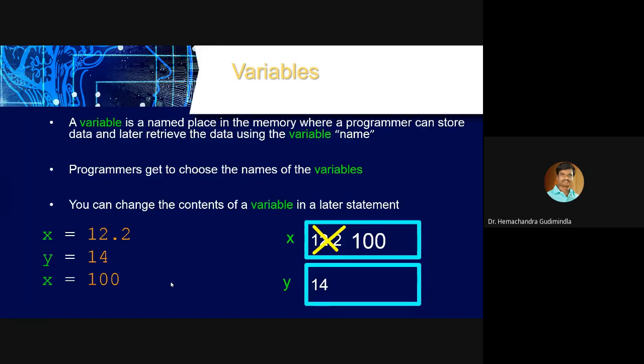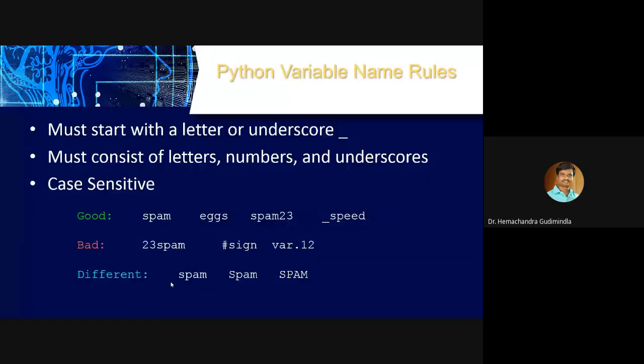So variables we already discussed, and how to define the variable, which way we have to define. We should not use the keywords as a variable name. Let us take, I have True as my keyword. In the last class I showed some of the keywords, like 32 or 33 keywords are there, but we didn't go through the keywords in detail.